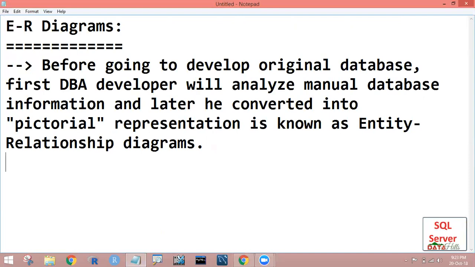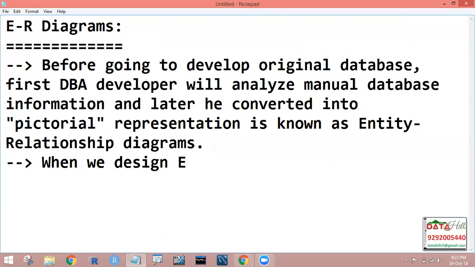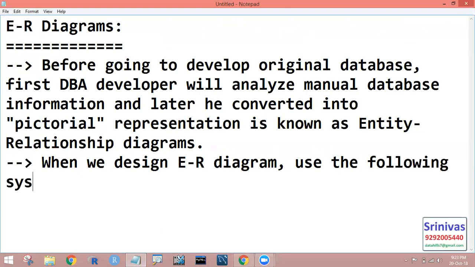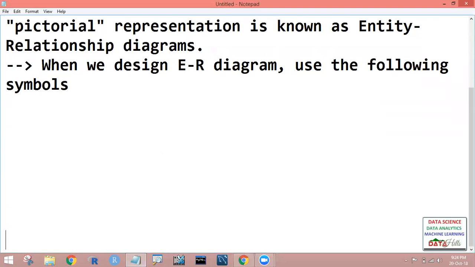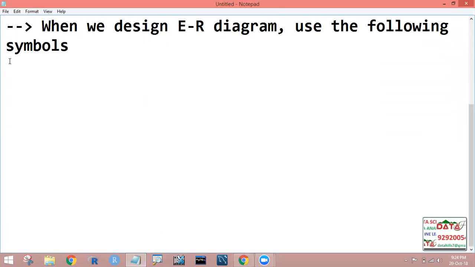When we design the entity relationship diagram, we have to follow some symbols. Based on those symbols only, we can design the entity relationship diagram, right? When we design an ER diagram, use the following symbols. Based on these symbols, we represent the ER diagram.